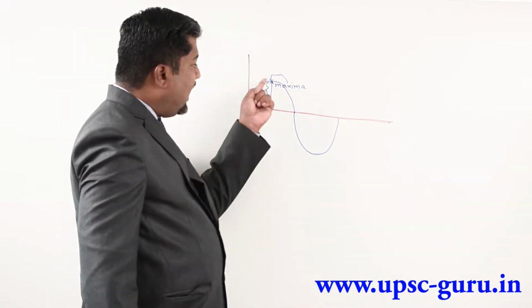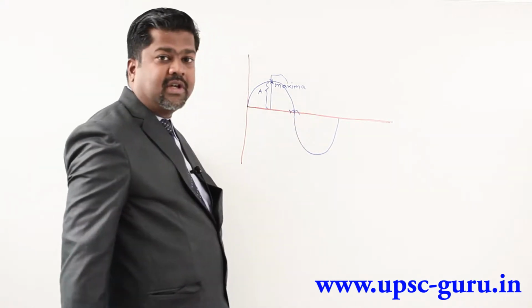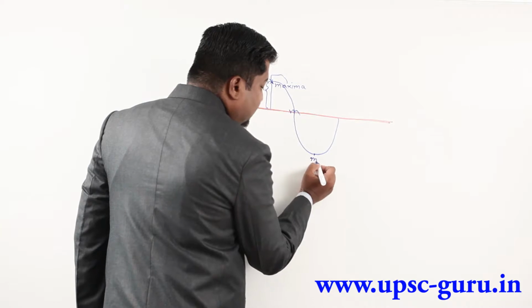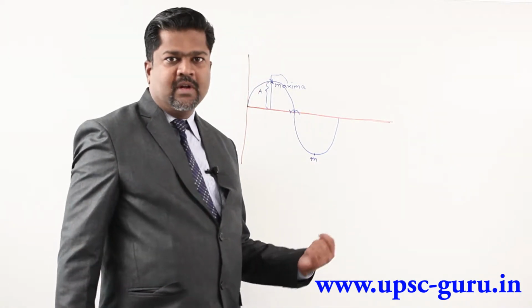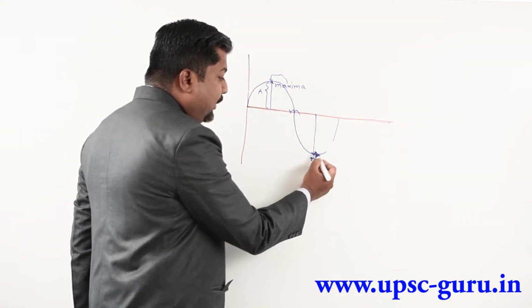So we have amplitude, we have maxima. You are aware this is the mean position. Whereas here you get a position, this is minima. Minima is the minimum position of the wave. So this is minima, this is maxima. This should also be called amplitude.